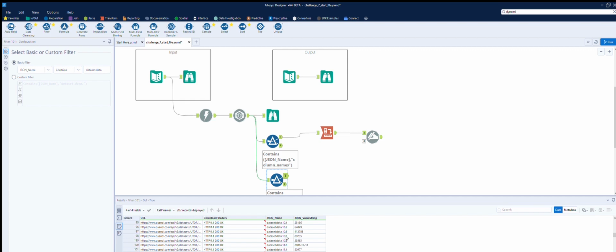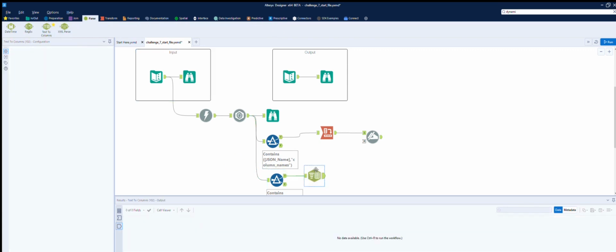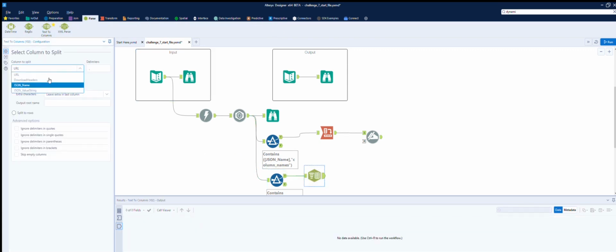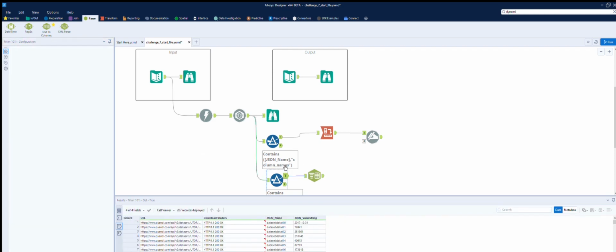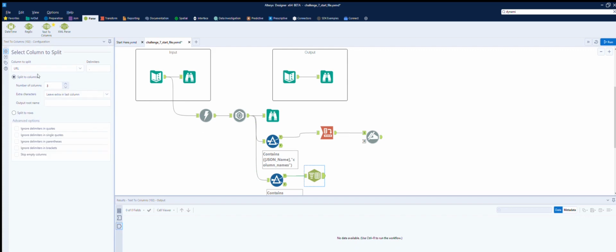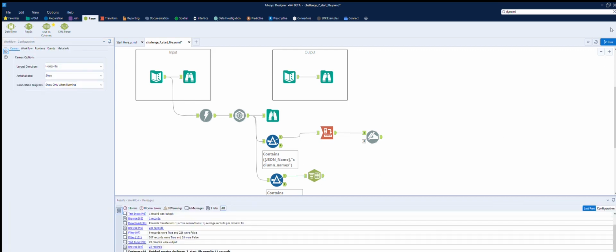So one way we could do that is we just do a text to columns. That will allow us to, where are we? We're on names. So if we split the names, and we'll use dot, because I noticed that there's 2 dots. We'll use 3, and the final column should be the one we want. So if we run that,